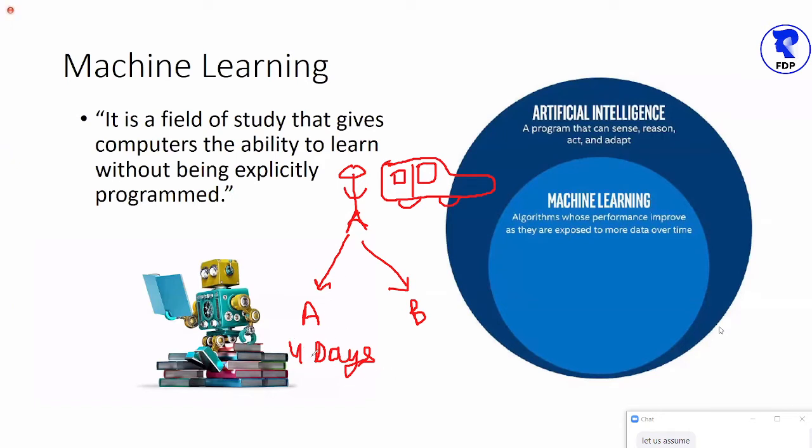And friend B has already been driving the same type of car for the last 4 years.